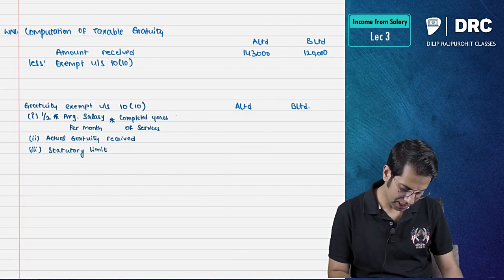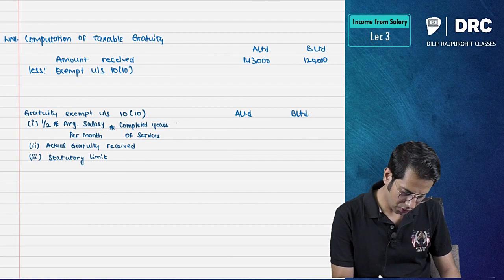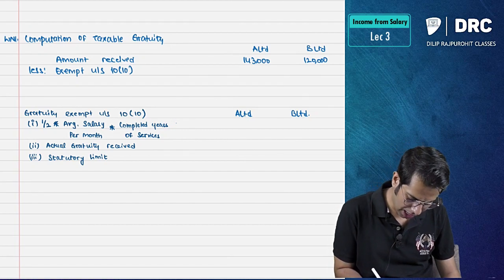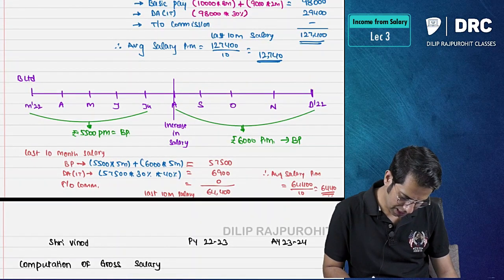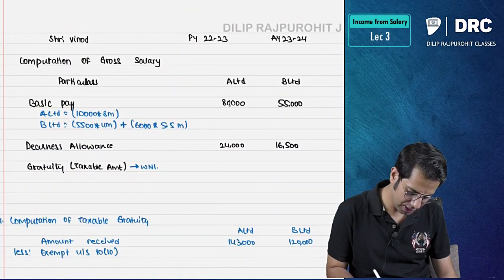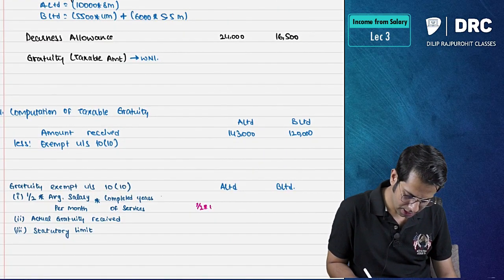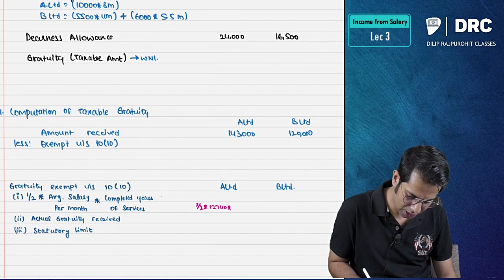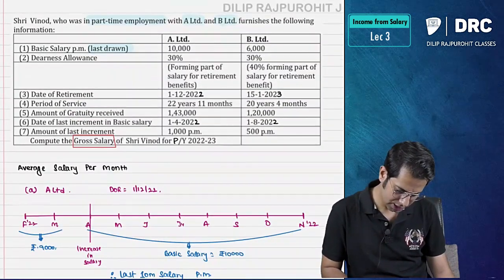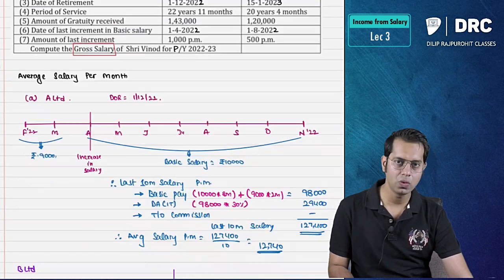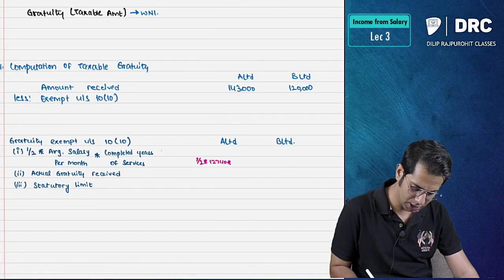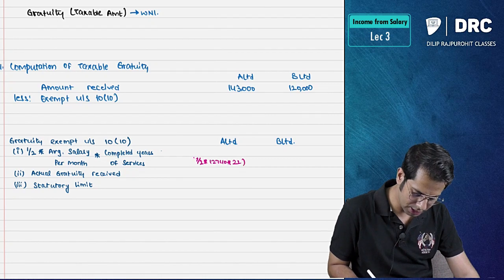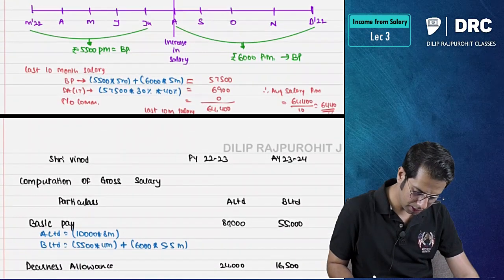They have given us completed years of service. So first for A limited, what will I do? Half into average salary per month as per our above computation, 12,740 into how many years he was in service? He was in service for 22 years. Because he's non-covered by the Payment of Gratuity Act, what am I going to do? Ignore fraction. 22 years.